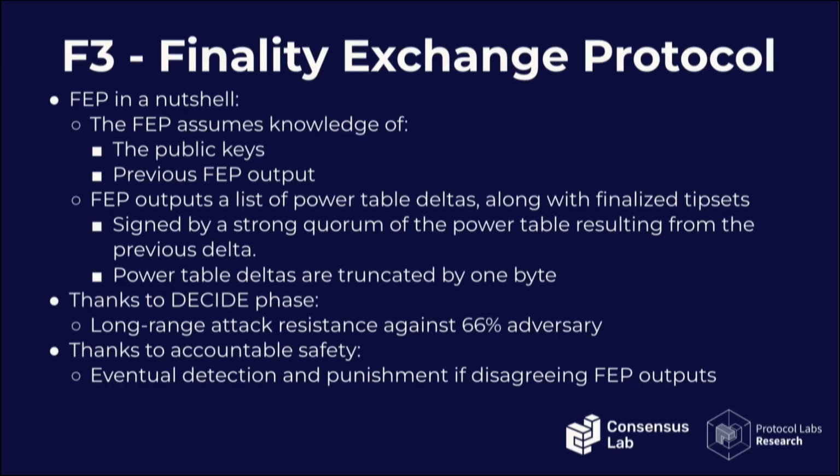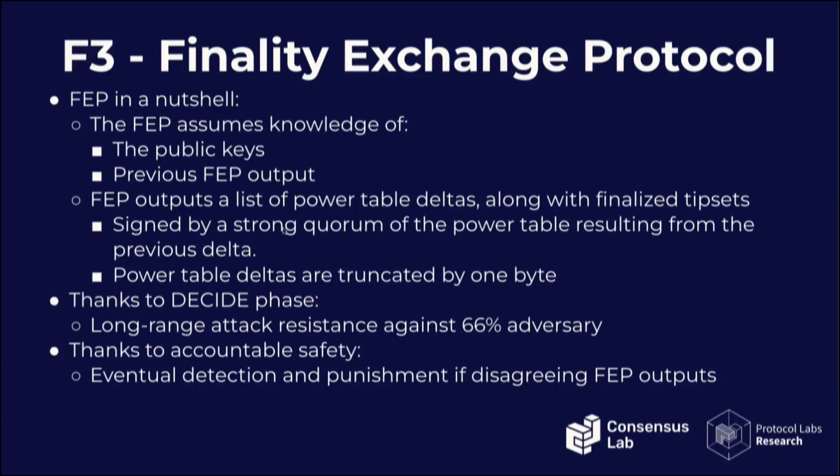The power table deltas, we don't want to have a very big finality certificate. That wouldn't be succinct, which is one of the requirements for the certificate. So we actually truncate the modifications to the power table by 1 byte in a cumulative way. So if somebody makes small changes to their power, eventually when the changes to the power are big enough, they become effective for the purpose of F3.